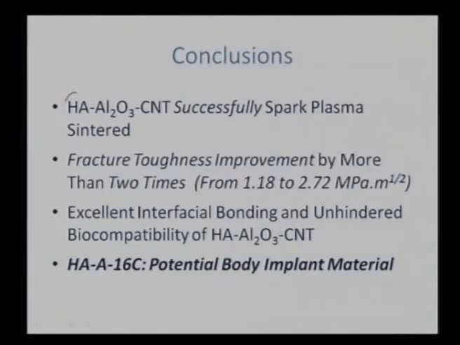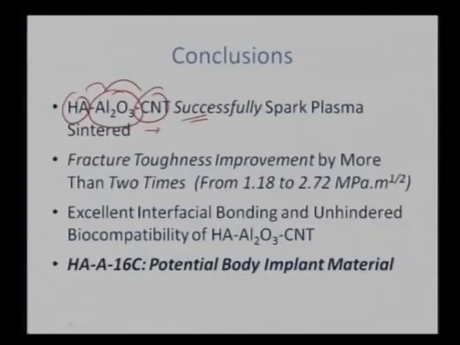So first of all, the hydroxyapatite, which was reinforced with aluminum oxide and carbon nanotube, was successfully spark plasma sintered. Being able to do that is very critical, because the sintering temperatures for all of them are very different: for hydroxyapatite it is different, for aluminum oxide it is different, for CNT it is different. Once we combine all of them, it becomes very difficult to maintain a particular parameter which can sinter all of them together in a nicely, uniformly dispersed manner. Once we are able to disperse the CNTs and the aluminum oxide in the hydroxyapatite matrix, we can attain uniform properties.